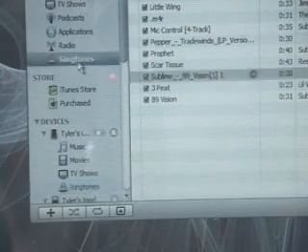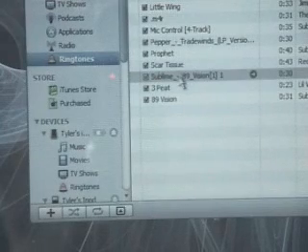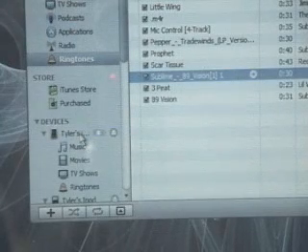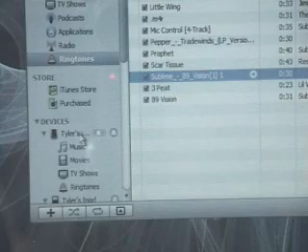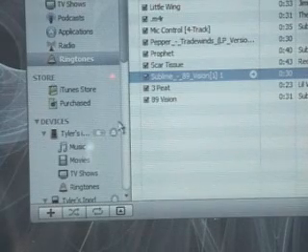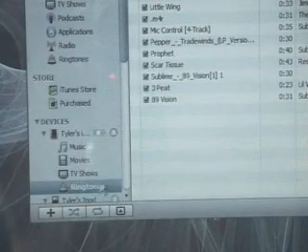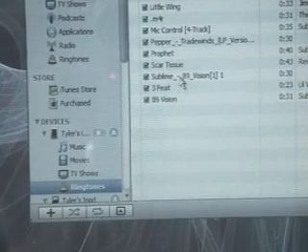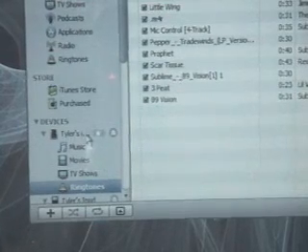What the hell? Oh yeah. Well, yeah. There it is right there in your ringtones.